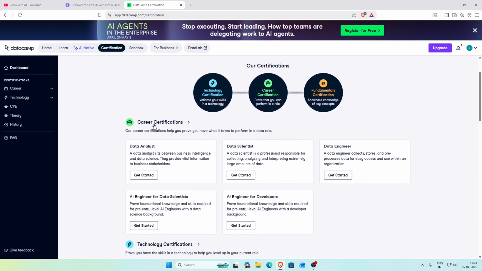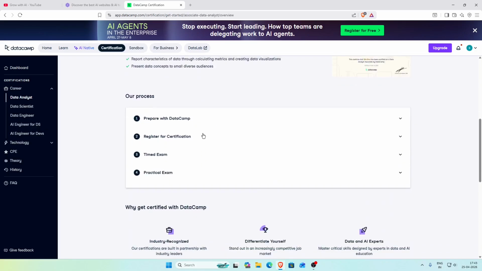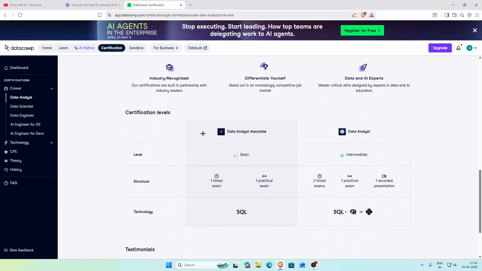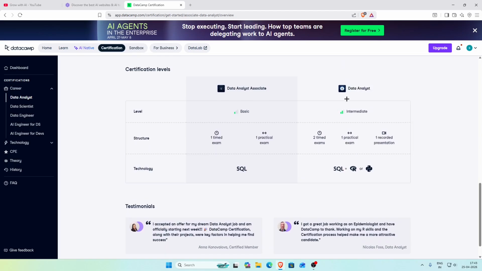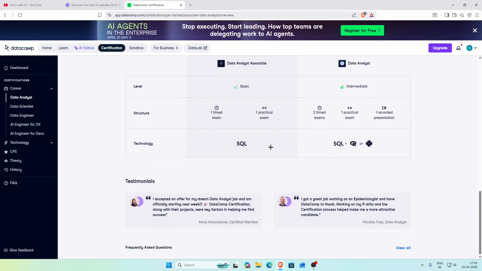So for example, as you can see, career certifications here. If you have a career in mind, for example, if you want to be a data analyst, then you can go ahead and do this career certification called data analyst. You can click on get started. It shows you how many courses you have to do. This is the basic level, then intermediate, and you can select whichever you want, or it's on you.